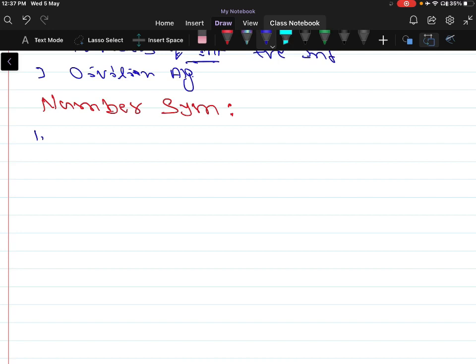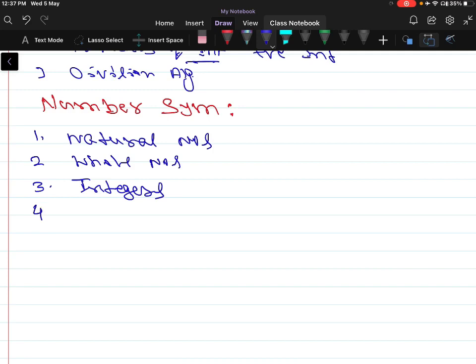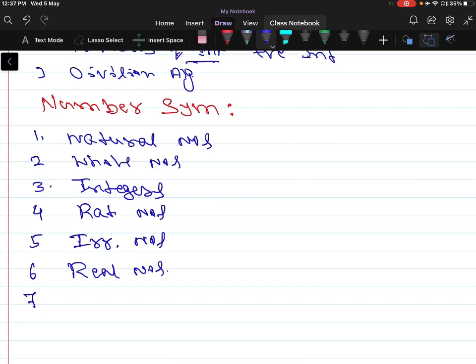The set of natural numbers, the set of whole numbers, the set of integers, the set of rational numbers, the set of irrational numbers, the set of real numbers, the set of complex numbers.